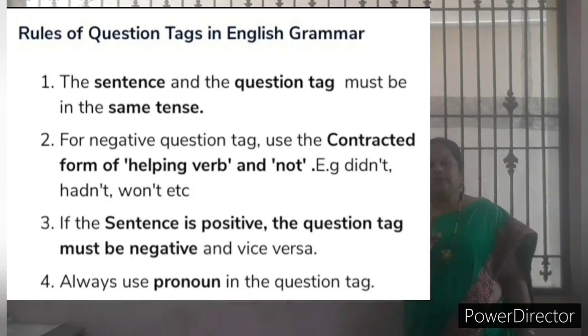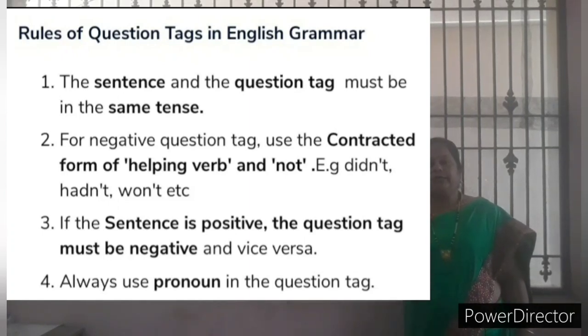Example: didn't, hadn't, hasn't, won't, haven't. You should not write did not, had not. It's a short form. Didn't, hadn't, hasn't, won't, haven't, isn't, wasn't, weren't. Like that we write the answer. In this way write only, and again I say, you will get marks.